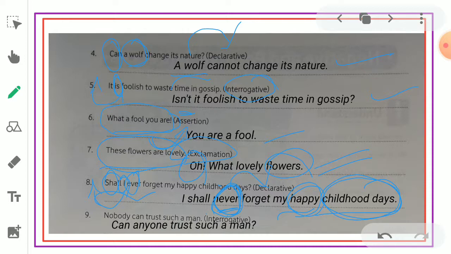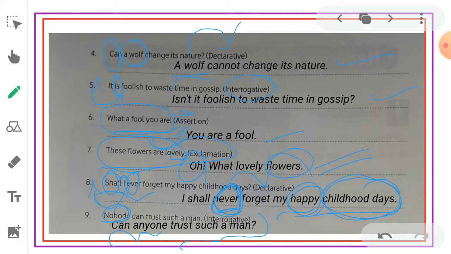Then, nobody can trust such a man. We have to turn it into interrogative. Nobody has a negative form, so we can change it into interrogative. How can you write? Can anyone trust such a man? Nobody can trust means that no one is there to trust that man.